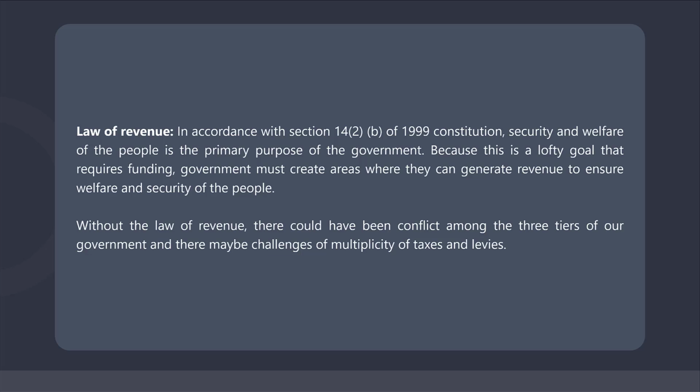In accordance with Section 14(2)(b) of the 1999 Constitution, security and welfare of the people is the primary purpose of the government. Because this is a lofty goal that requires funding, government has to create areas where they can generate revenue to ensure welfare and security of the people. Revenue is usually generated by imposition or assessment of tax.